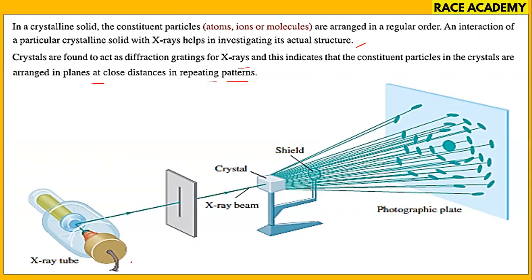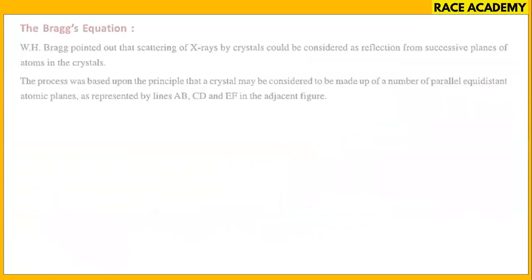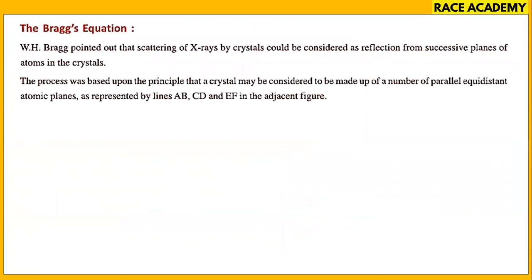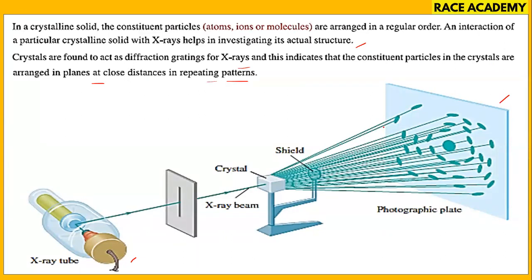Here you can see the X-ray tube. The X-ray beam goes onto the crystal, and a photographic plate is kept here as a shield, showing how the reflection from the crystal happens. That is the Bragg equation. Bragg pointed out this scattering of X-rays, which is what we saw in this picture.